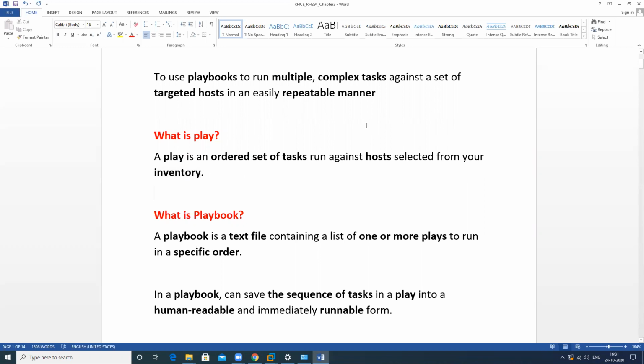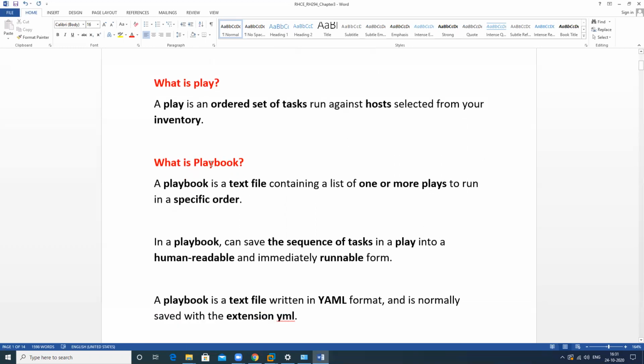So a play is an ordered set of tasks that can be run on a particular host from the inventory file, and a playbook is just a text file containing one or more plays that run in a specific order.